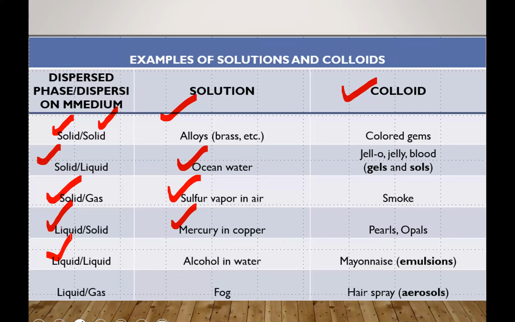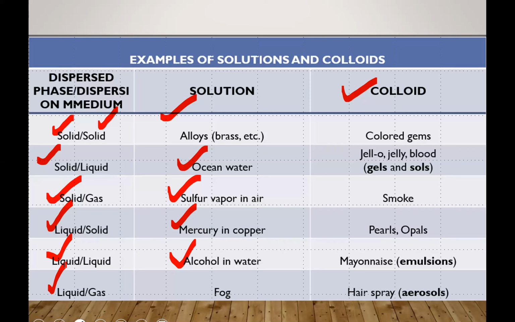Liquid in liquid means solute is liquid and solvent is also liquid. And the best example is alcohol in water. Alcohol is physical state liquid, and water is also liquid. And liquid in gas is fog. Fog is a very good example, where the solute is liquid and the solvent is gas.